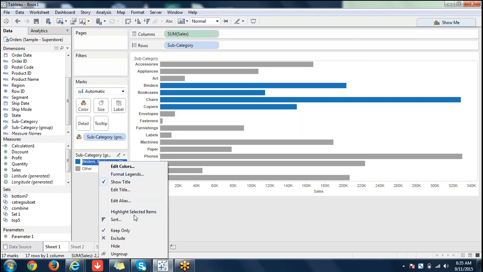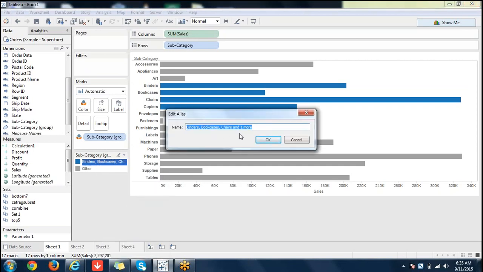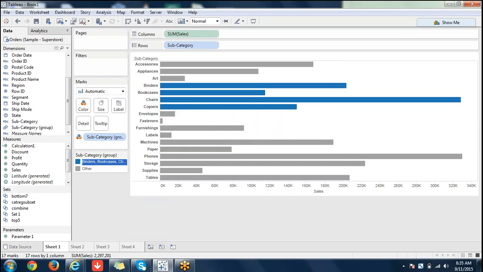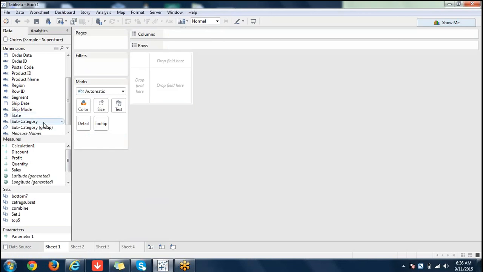And when we create a group here, if you see the alias, the members are displayed here. You can rename the group using members also, and the group is here. Now I delete this chart. The group is here. Now if I drag and drop the group, you see that it's displaying not In and Out, it's displaying binders and such things.